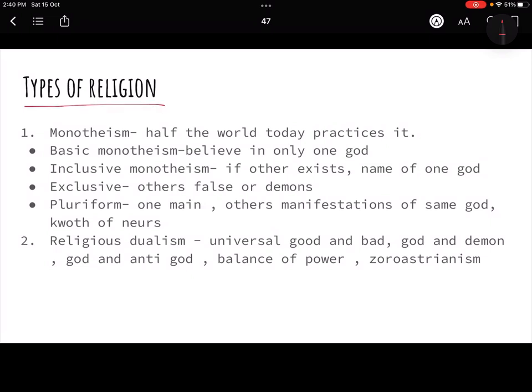So, types of religion. Now majorly there are 2 types of religions. One is monotheistic and one is polytheistic religions. So the word mono itself says one, poly means many, so that is what the difference is all about. If there is a belief in only one god, that means it's monotheism, and when there is belief in many gods, then it becomes polytheism.